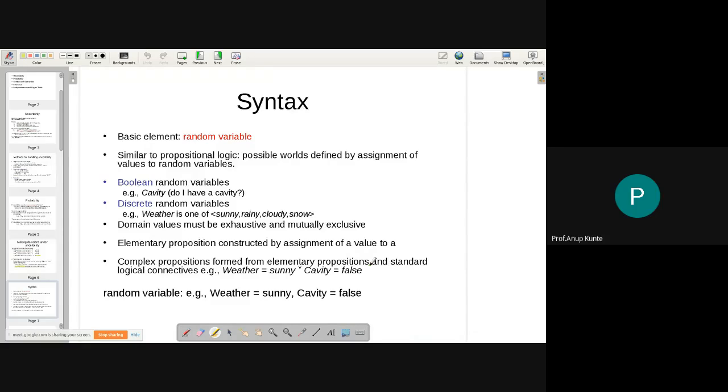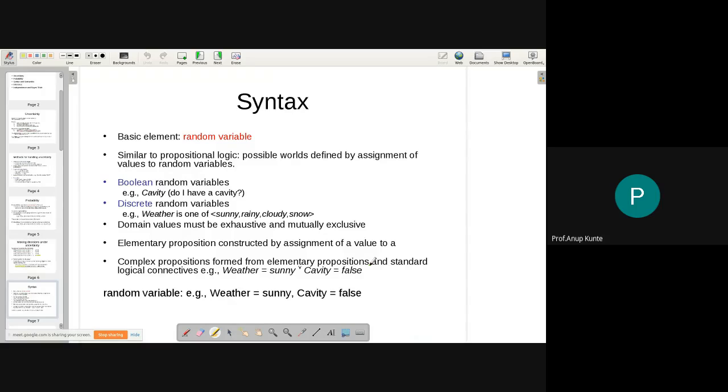Now, whenever I'm defining a random variable, you know the random variable associates a probability with each of the outcomes. So whether the weather is sunny, rainy, cloudy, or snowy, there will be some probability associated with that particular value. And if I sum up all those probabilities, it is going to sum up to 1, and that is referred to as a probability distribution.